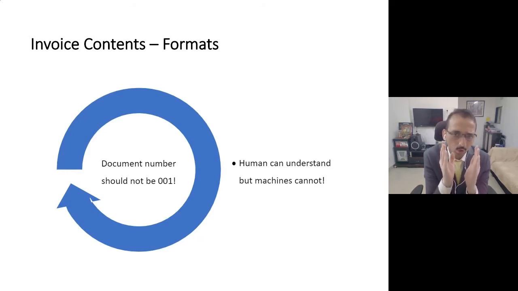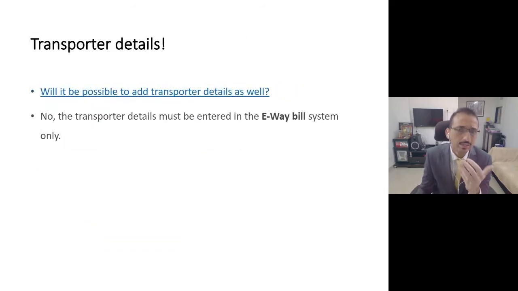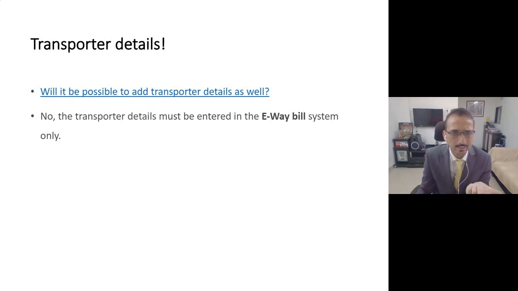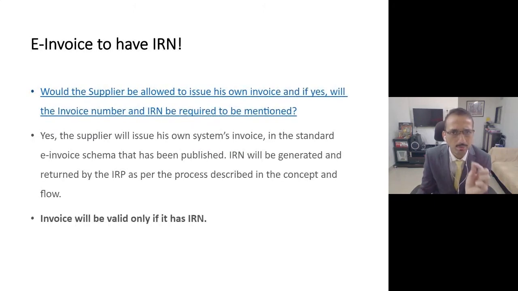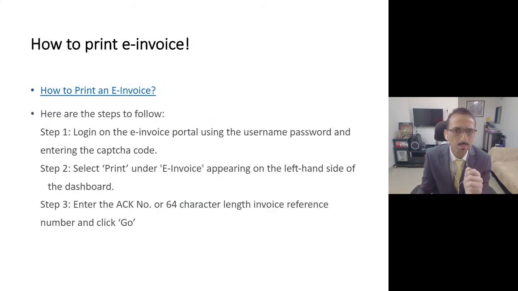That means the invoice number cannot be 001. It has to start with 1, because a human can understand that 001 and 1 are the same, but systems cannot. That's the reason you need to be a bit careful about the format also. Friends, in the initial days, many people asked whether different kinds of business will be given different kinds of schema. The government is saying that no, for everybody there would be one schema only. So practically, one schema for everybody.